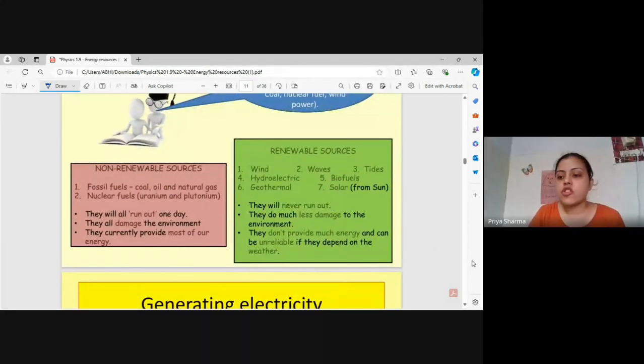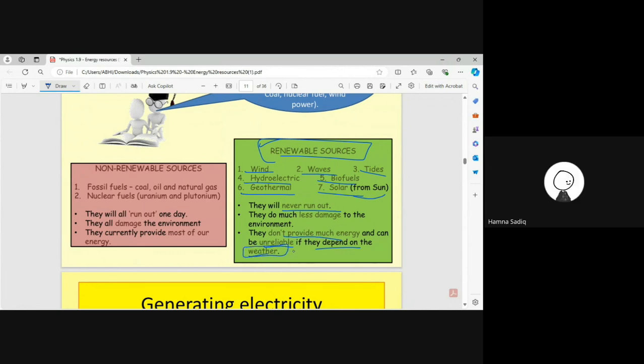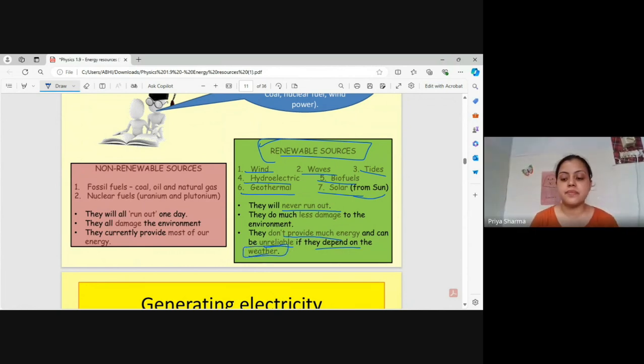Now the next thing I was talking about, renewable, is the opposite. Wind, waves, geothermal, biofuels, solar from the sun, and tides are all renewable sources of energy. What is the advantage? They will never run out, and they do very little damage to the environment. They don't provide much energy, and they can be unreliable. Why unreliable? Because they depend on the weather. Understood? Easy to understand?